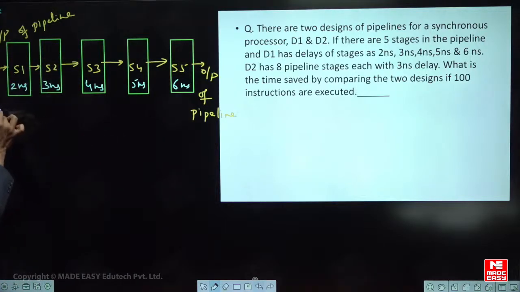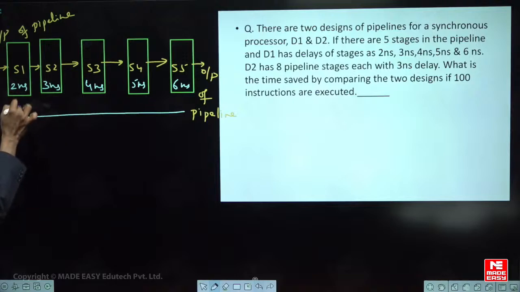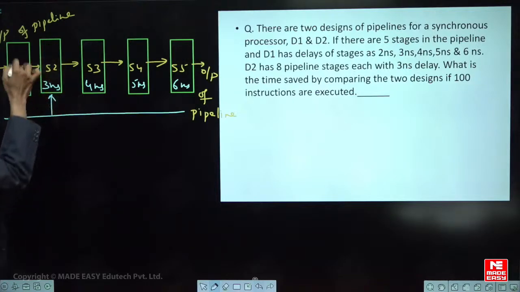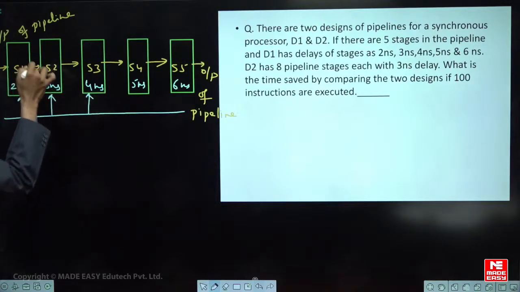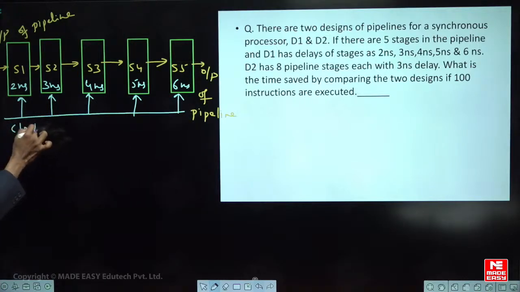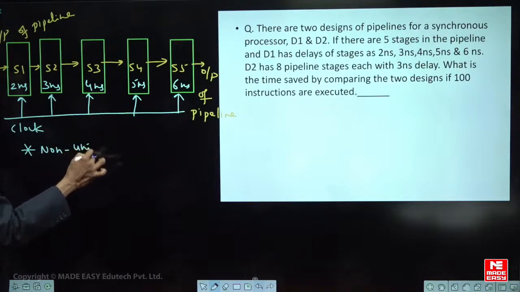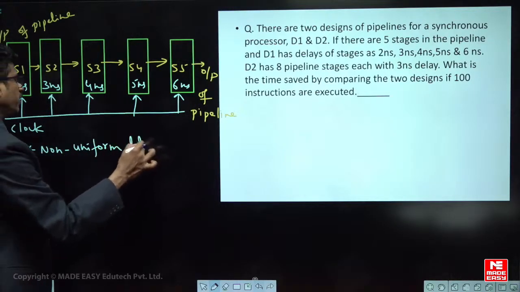In between there is a buffer register, and all of them are operated by the same clock only. In between there is a buffer stage, but I am not drawing it here because it's not given in the question. So this is the clock which operates all the stages in parallel. So this pipeline is a non-uniform delay pipeline.